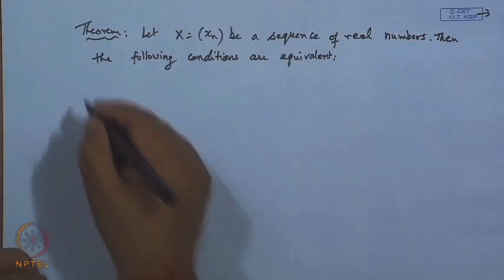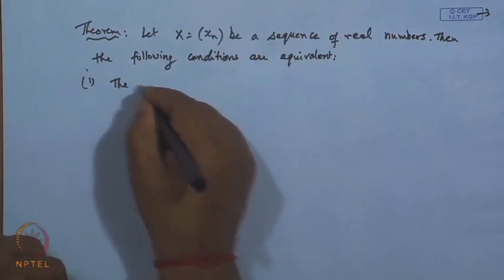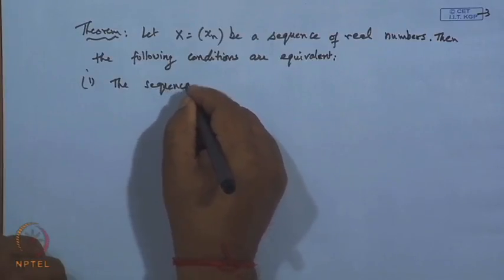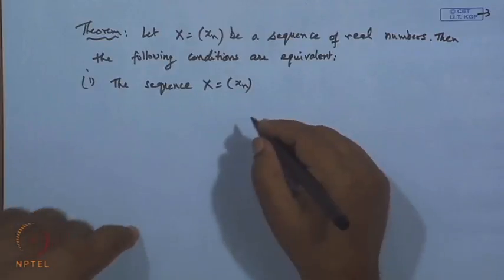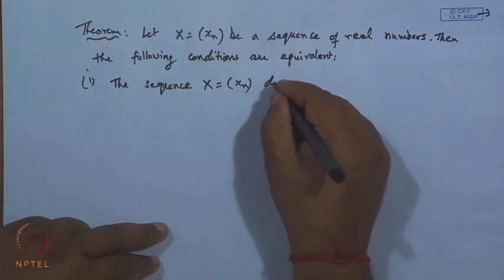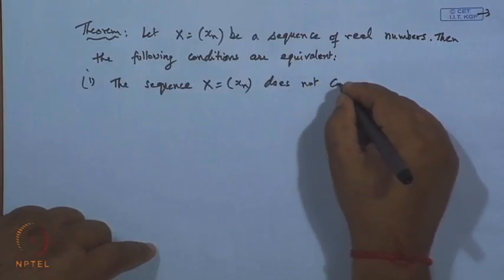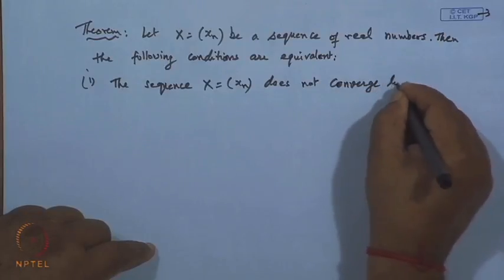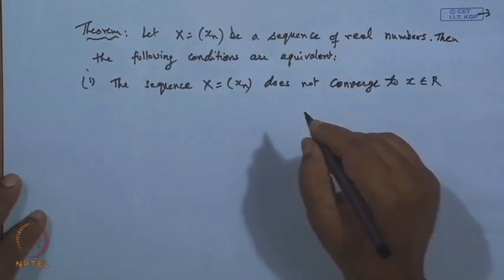The first condition is that the sequence X, denoted by (x_n), does not converge to x in the reals, meaning it does not converge to a number x.